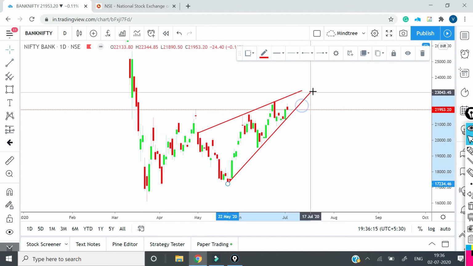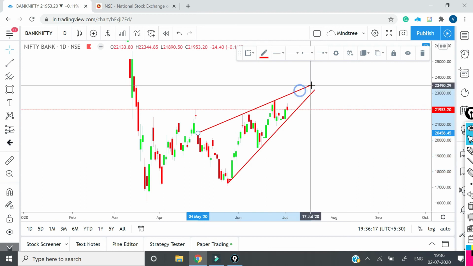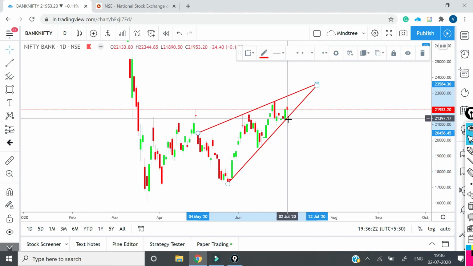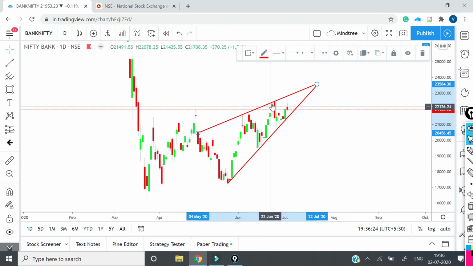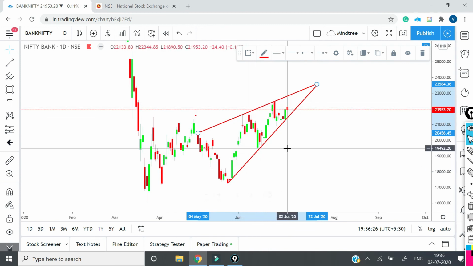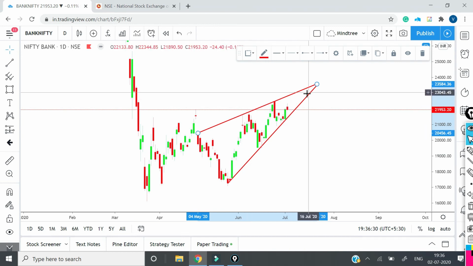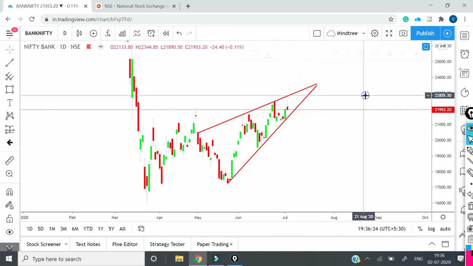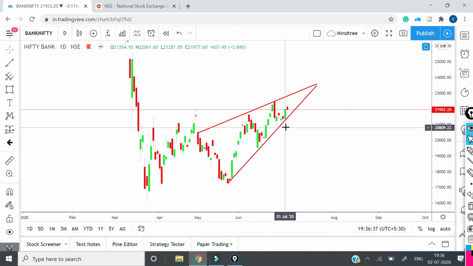Now, can you see there is some sort of a contraction actually getting formed in price? Though it is losing the momentum, the price is moving upwards only, but there is some sort of contraction also happening. That means there is a possibility of a big move now. So there is a possibility of a big move in Bank Nifty.